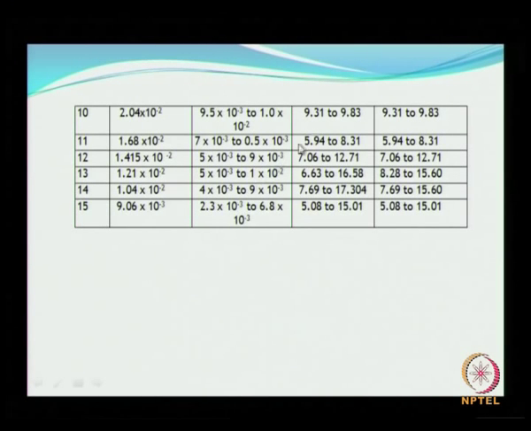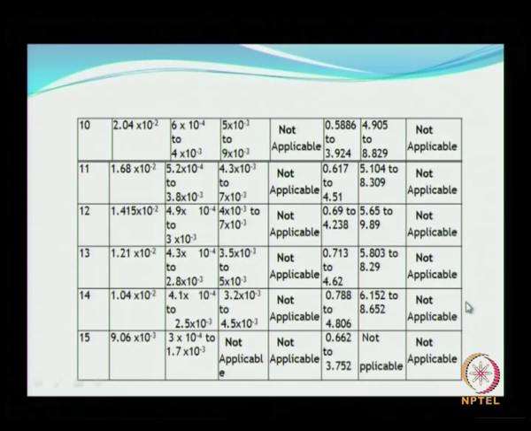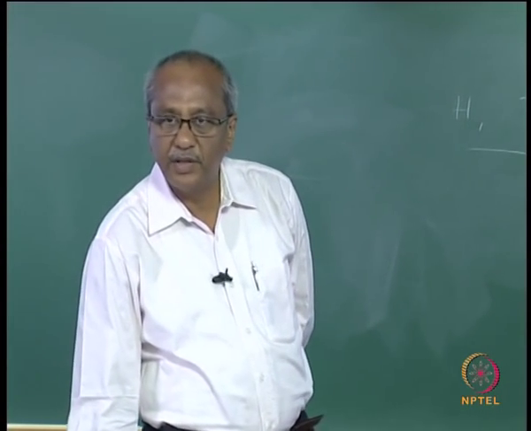So up to 15 seconds we have given the variation of wave heights, and similarly Stokes wave theory I have worked out starting from second, third, fourth order theory, calculated the H by g t square, this also is calculated, then entered into the nomogram and got the range of wave heights that could possibly cover the different Stokes waves.